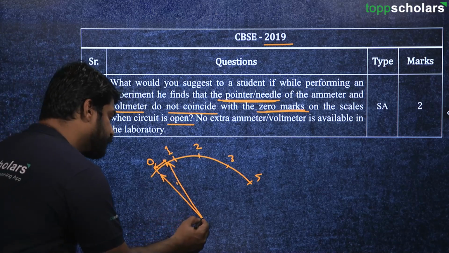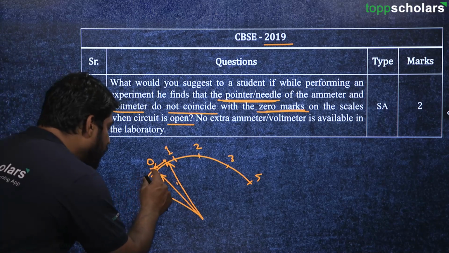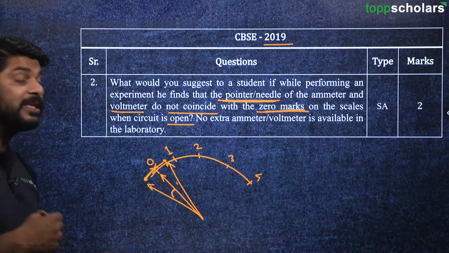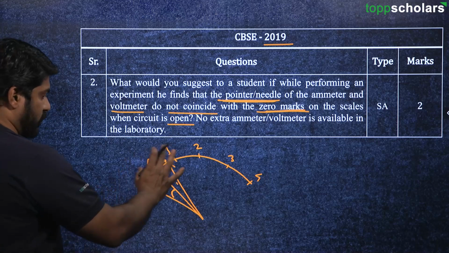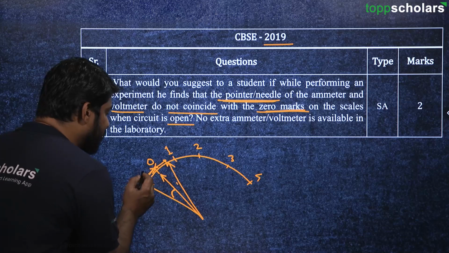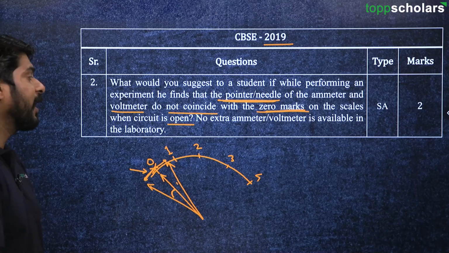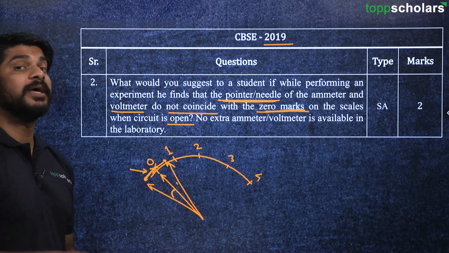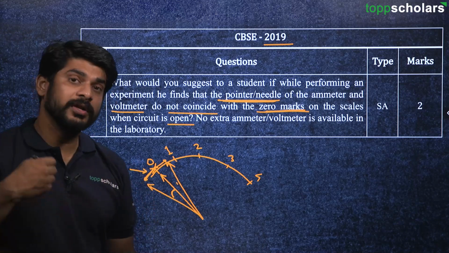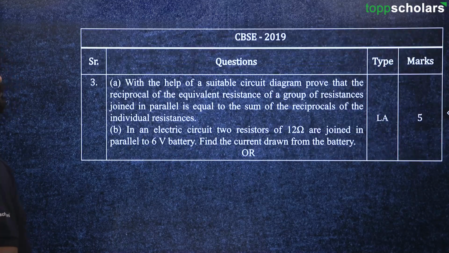Or if this needle points somewhere here, then the student should find what value, or how much current, this angle represents. So this is what he should do and this is what we should suggest. And once this value is found out, we can either add or subtract this 0 error in the actual reading, depending on whether the error is positive or negative. So this is what he can do. Moving on to the next question.